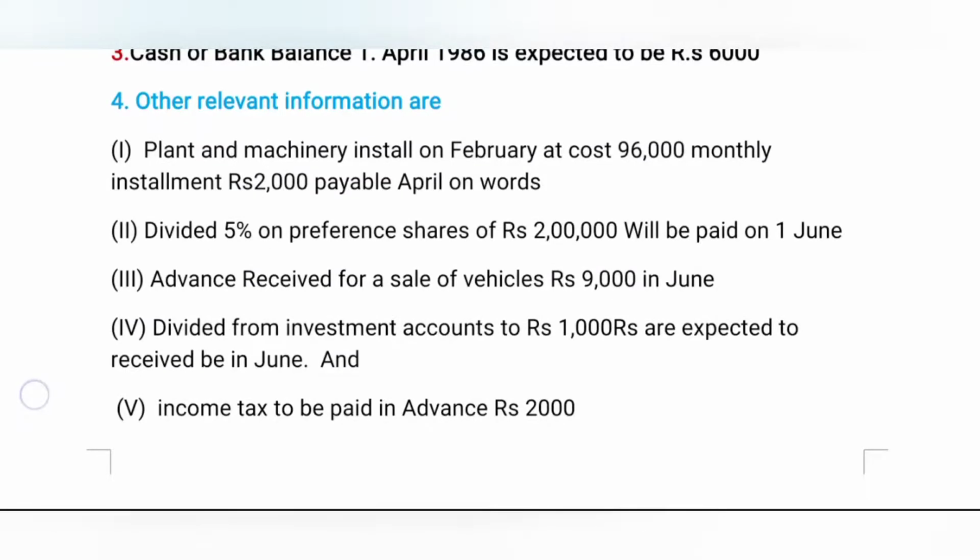Other related information: here they are giving 5 transactions. First one, plant and machinery installed in February, it costs 96,000, monthly installment payment 2,000 payable from April onwards. The explanation here is that the 96,000 is the purchase of machinery or plant. The full amount is not paid within time. This amount is payable at 2,000 for every month. It starts with April. Now we can go to post this amount, 2,000 for all months.